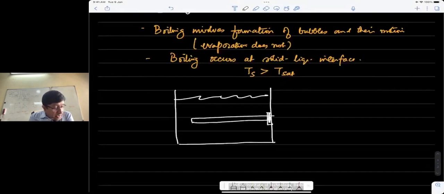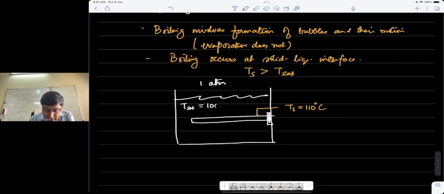So there's a heater, and say the surface temperature of the heater is maybe 110 degrees Celsius. The water is at 1 atmosphere pressure, and so I know that T saturation at this condition would be 100 degrees Celsius.